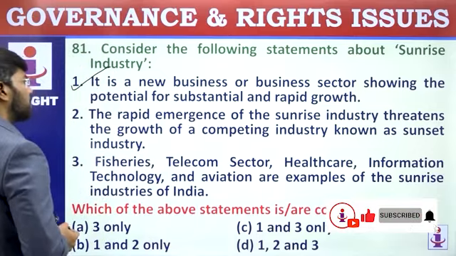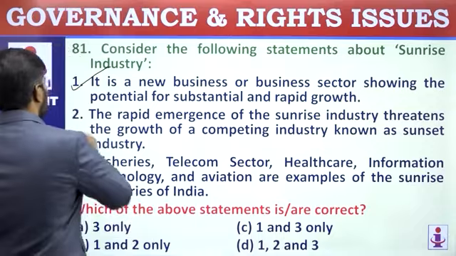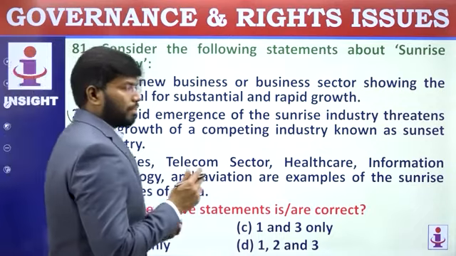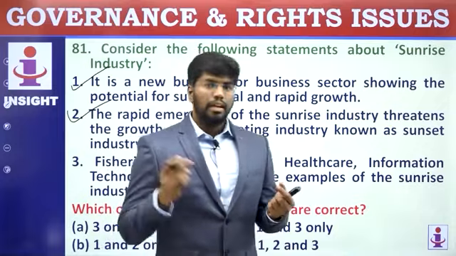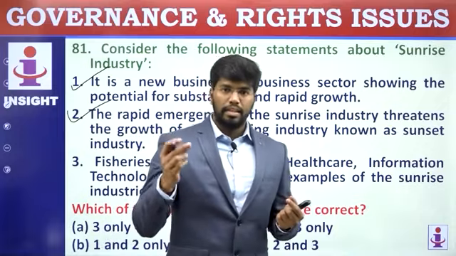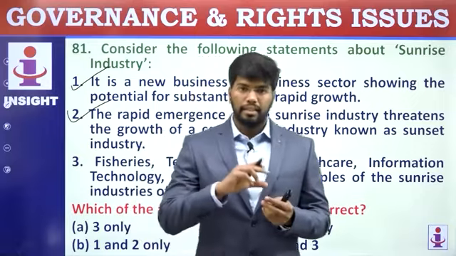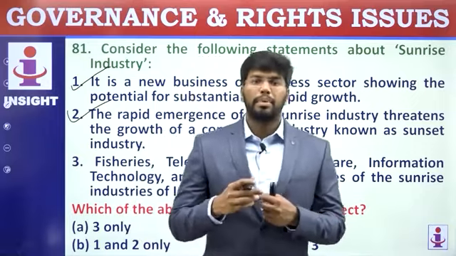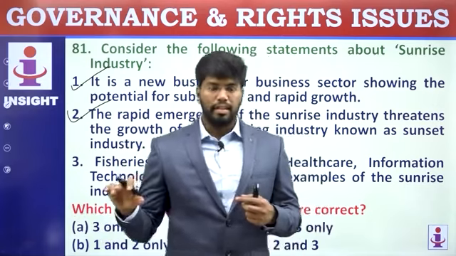The rapid emergence of sunrise industry threatens the growth of competing industry known as sunset industry. This is also correct. For example, when cassettes were coming into picture, when CD, compact disc was on the rise, cassettes were going out of the scene.